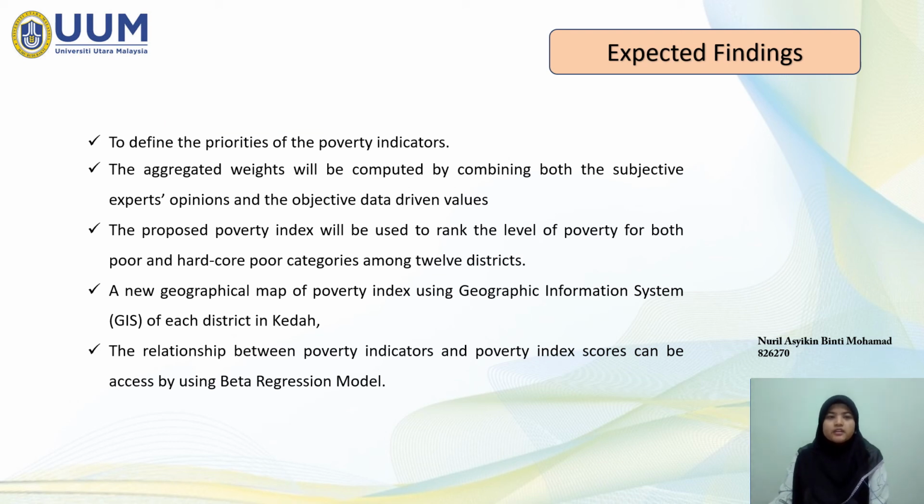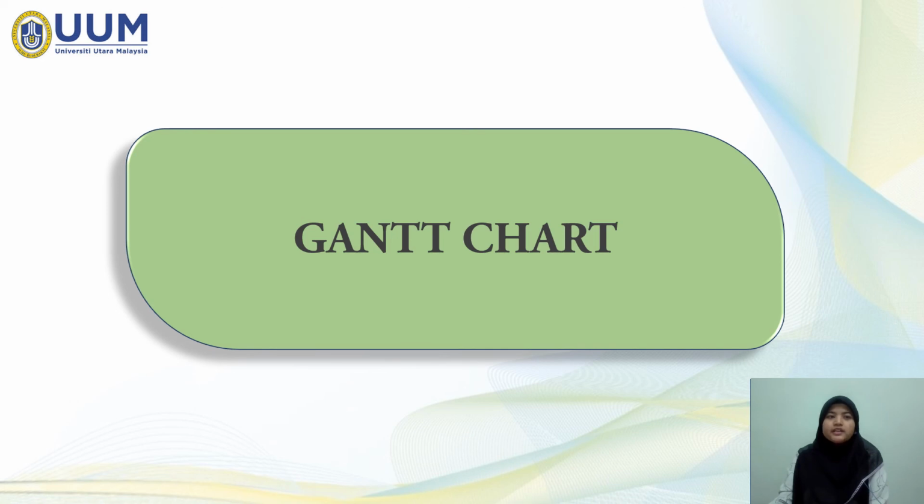Expected findings. Firstly, to define the priorities of the poverty indicators. Next, the aggregated weights will be computed by combining both the subjective experts' opinions and the objective data-driven values. Moreover, the proposed poverty index will be used to rank the level of poverty for both poor and hardcore poor categories among 12 districts. Furthermore, a new geographical map of the poverty index using Geographic Information System, or GIS, of each district in Kedah. And lastly, the relationship between poverty indicators and poverty index scores can be assessed by using the beta regression model.